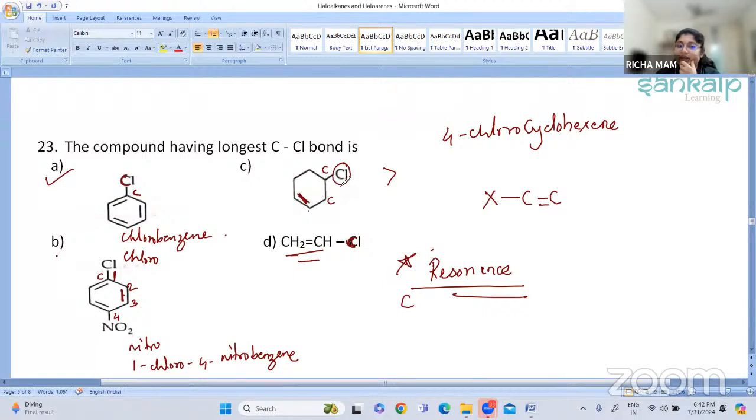So no resonance is taking place, and if no resonance, then there won't be any partial bond formation. If no partial bond formation, then the bond is not strong and it is a long bond. So the C-Cl bond length will be longest in option C.